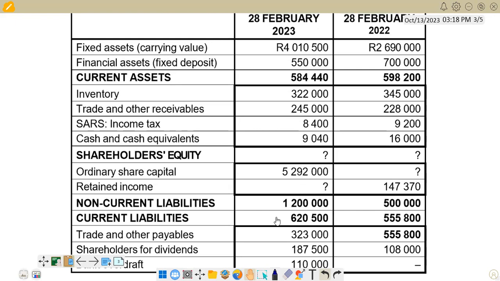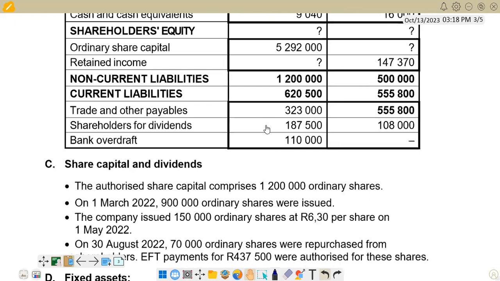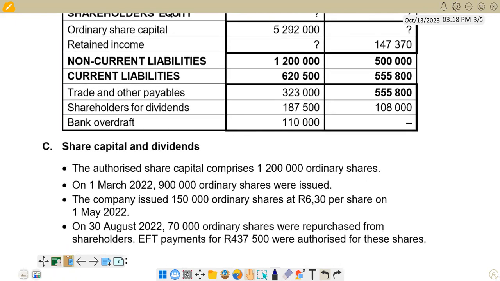So we check now in terms of repurchases and issues that were done during the year. The first point says the authorized share capital comprised 1,200,000 ordinary shares. This figure is not entered in the ordinary share capital note.